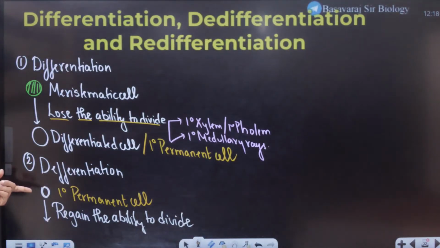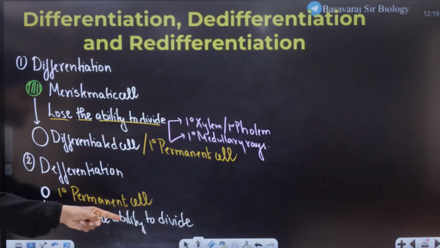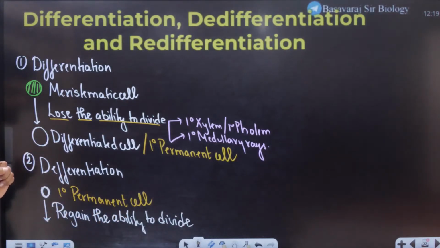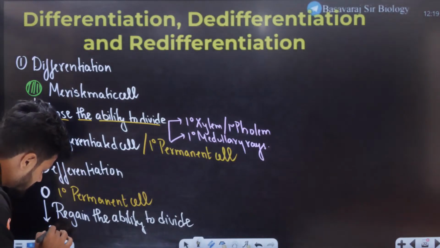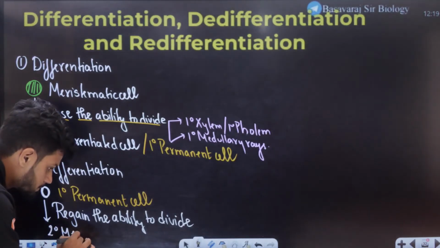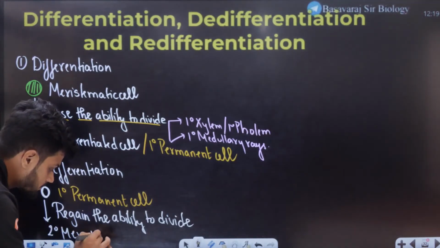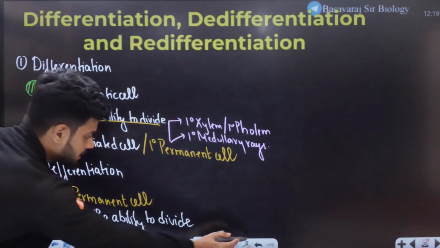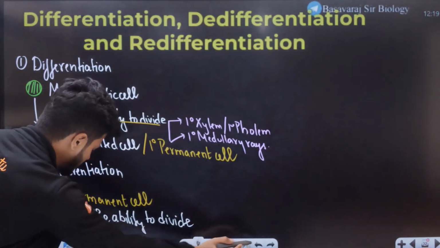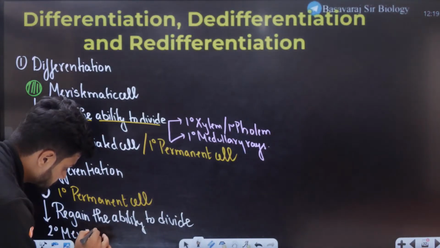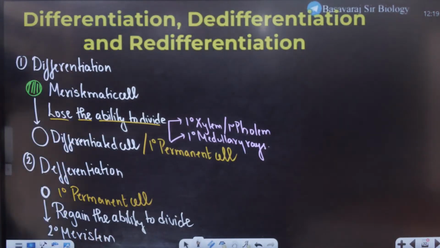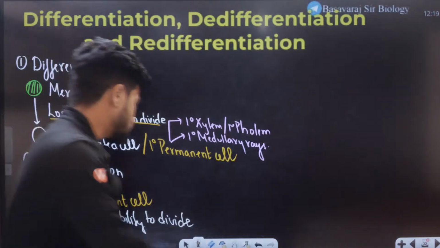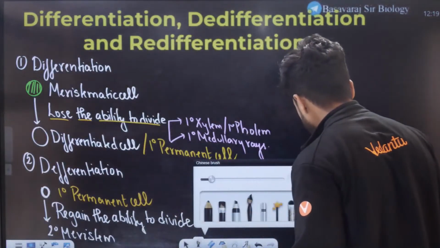Now, if this primary permanent cell is regaining the ability to divide, then it forms something called secondary meristem. All of you know secondary meristem, which is responsible for secondary growth. Here I'll give you a quick, very simple example.